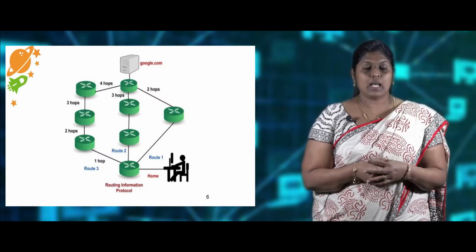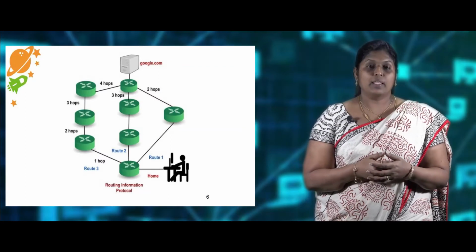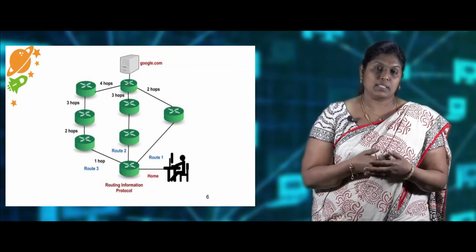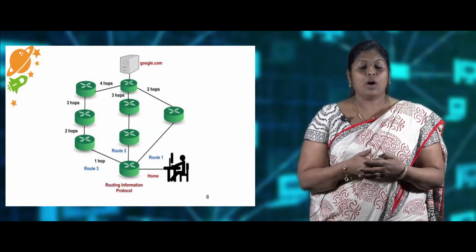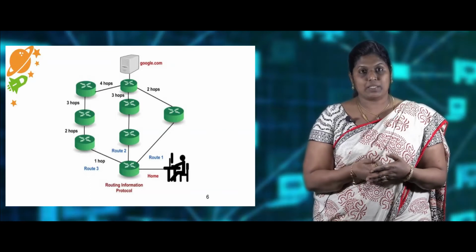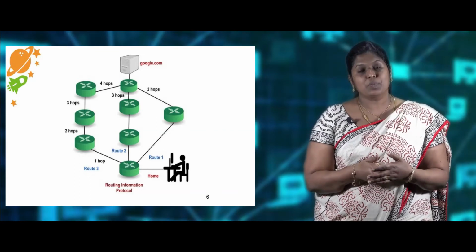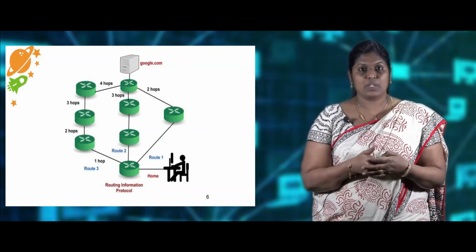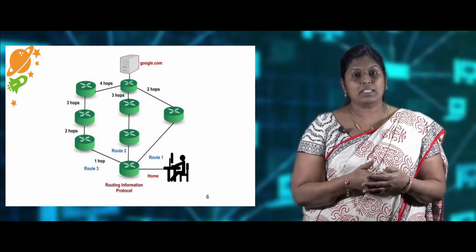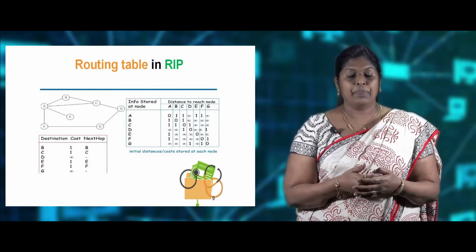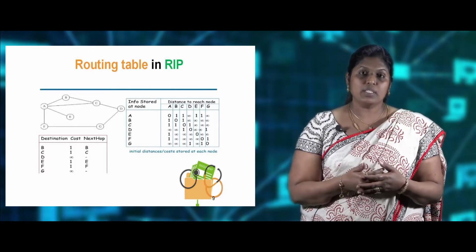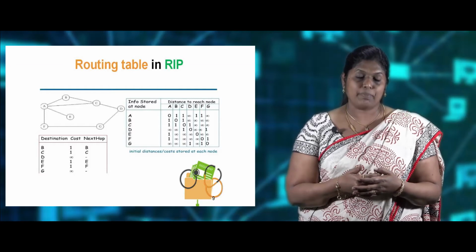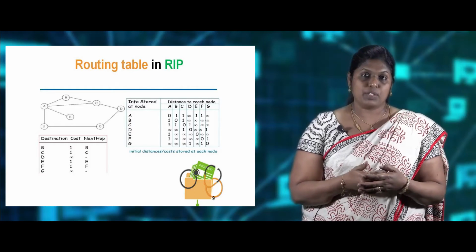Now we'll look into the RIP update message. The RIP update message updates the routing table every 30 seconds upon receiving a response message. Once a response message is received, the routing table is updated automatically. When a new router is added to a network, the routing table configures itself by using the configuration file.